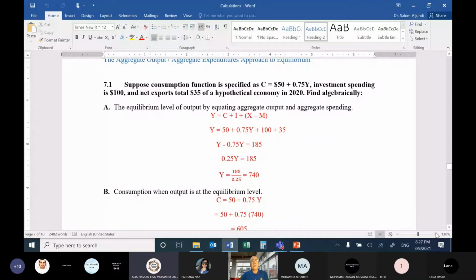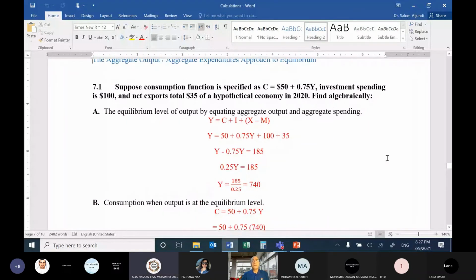Go ahead. Suppose the consumption function is specified as C equals $50 plus 0.75Y. Investment spending is $100 and net exports total $35 of the hypothetical economy in 2020.